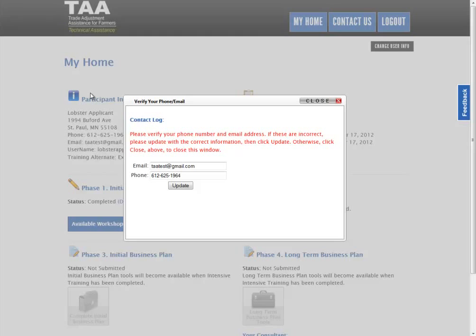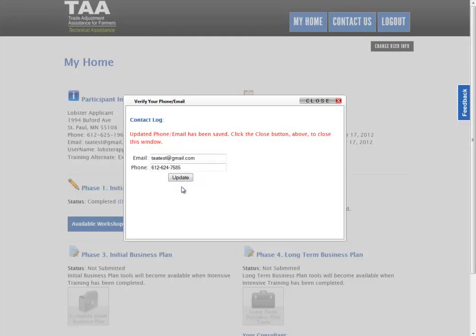If you haven't been into the system for 30 days, this box will pop up asking you to verify your phone and your email. So if this is correct, go ahead and hit Close. But if it's not, update it. And then click on Update. And then it says that it's been saved. Then go ahead and click on the Close button.